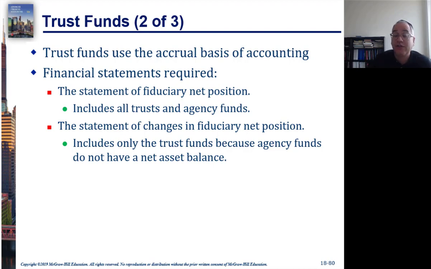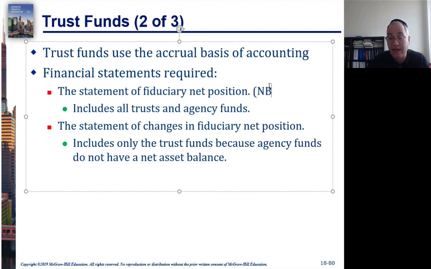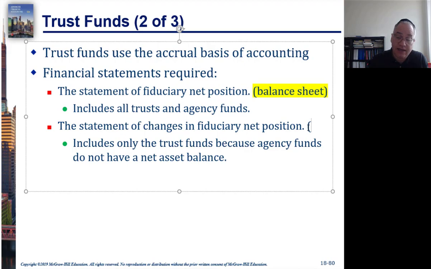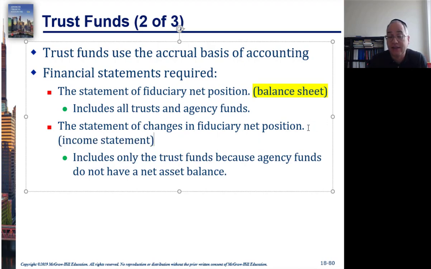The statement of fiduciary net position, which is a lot like a balance sheet, and the statement of changes in fiduciary net position, which is a lot like an income statement. It's not called that, but it's like an income statement, or what I like to call the P&L.